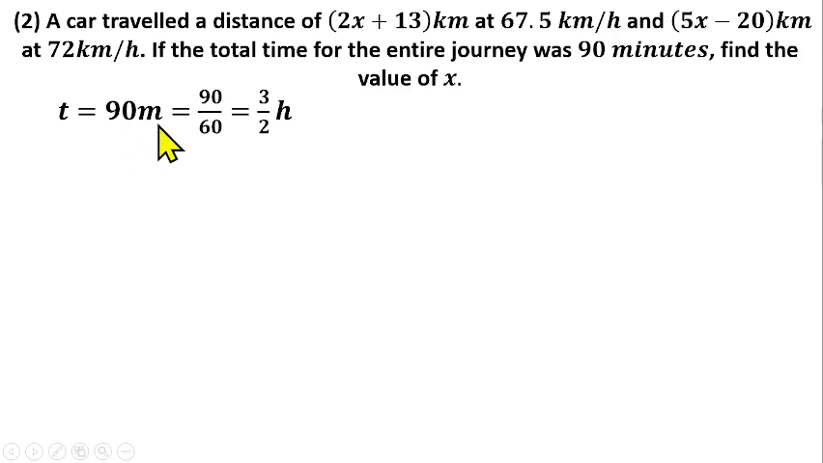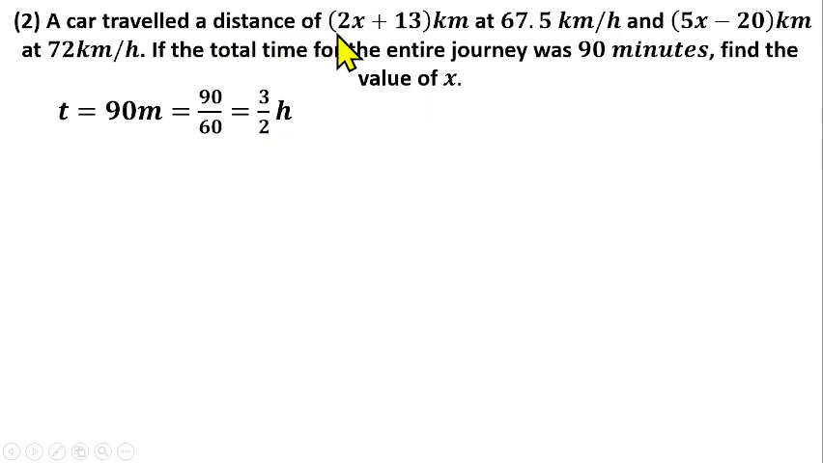Because 60 minutes make 1 hour, you have 90 divided by 60, and that will give us 3 over 2 hours, which is 1.5 hours. So that will be 1.5 hours if we change it to a mixed number, but let's leave it like this. So we have converted the 90 minutes to hours now.